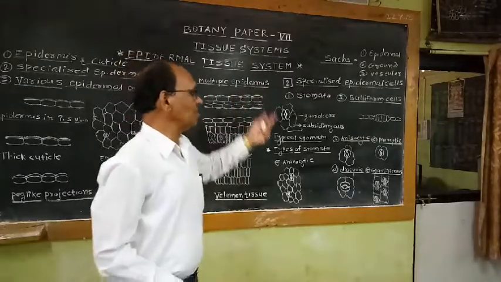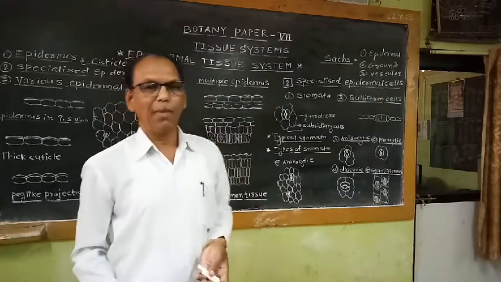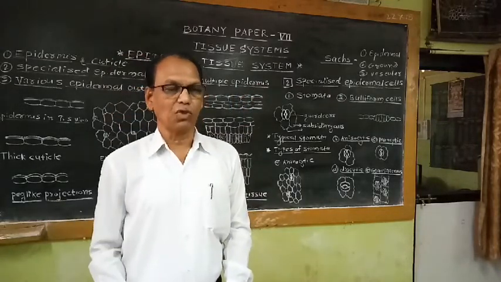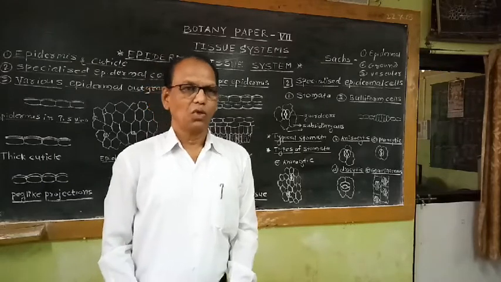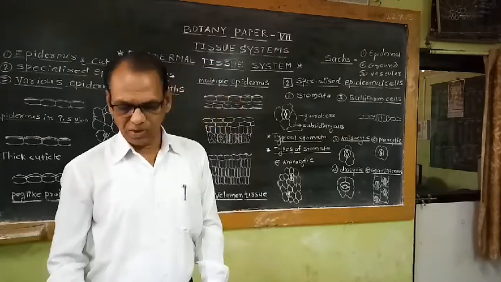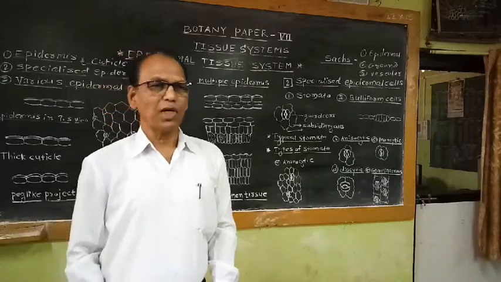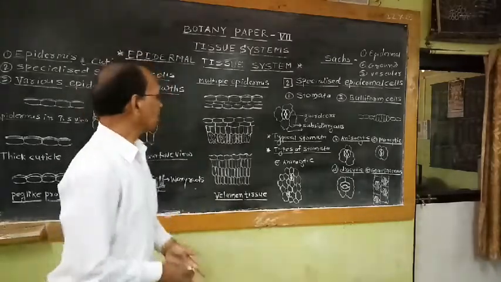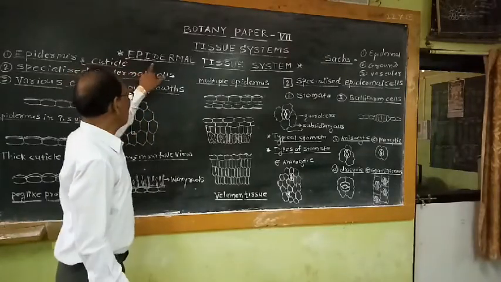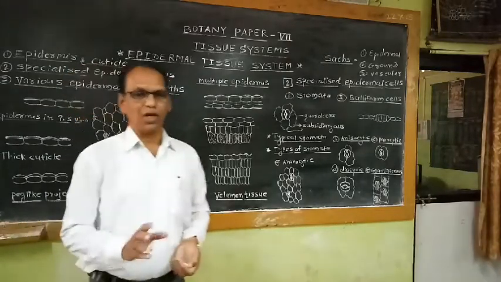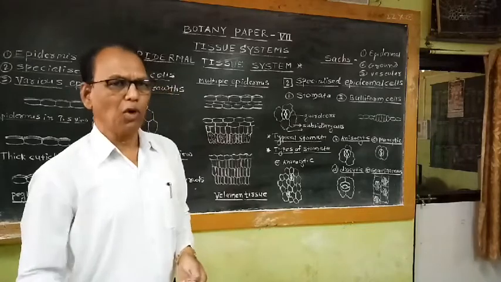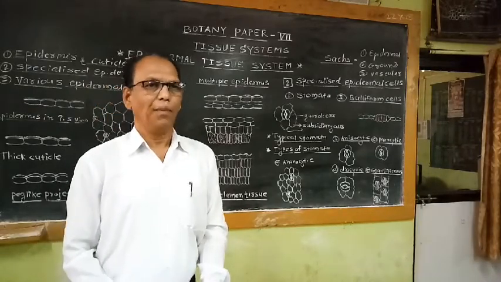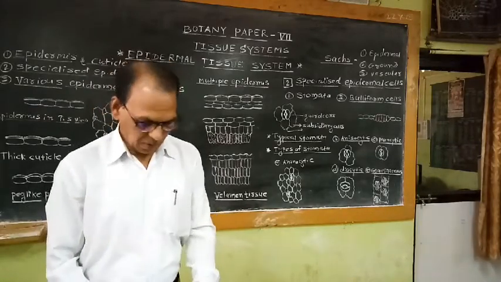He added other tissue systems, for example, mechanical tissue system, secretory tissue system, etc. Out of these, we are going to study only two tissue systems, namely epidermal tissue system and secretory tissue system. Today I am going to discuss the epidermal tissue system.